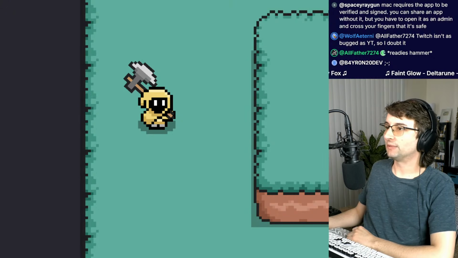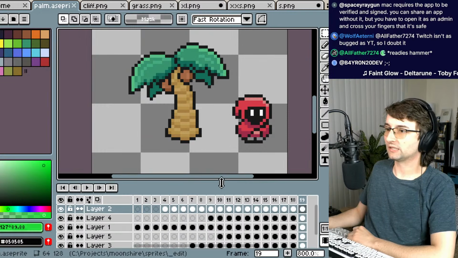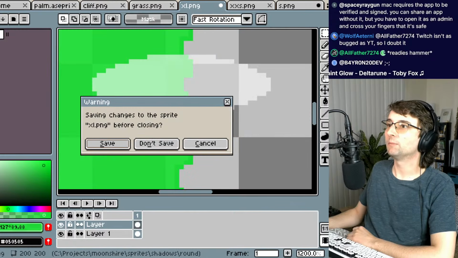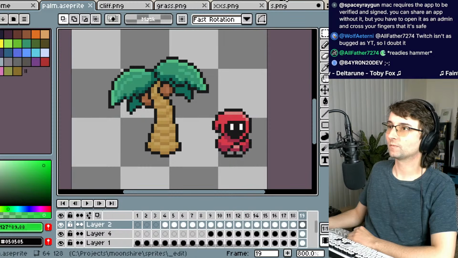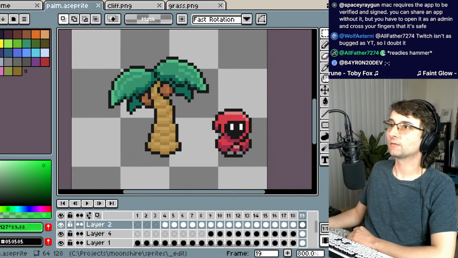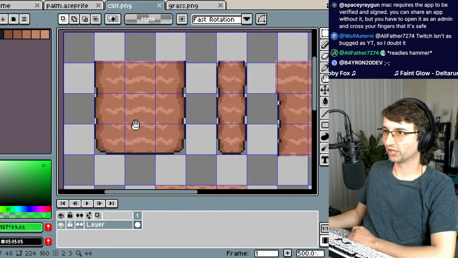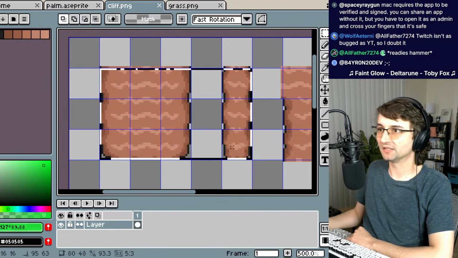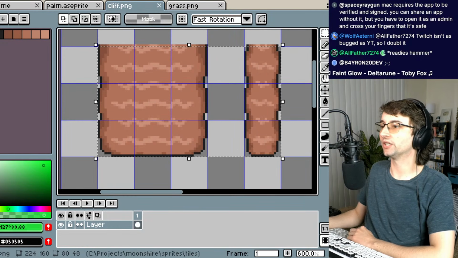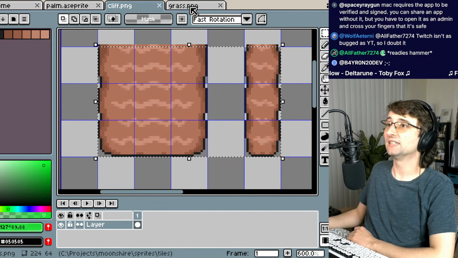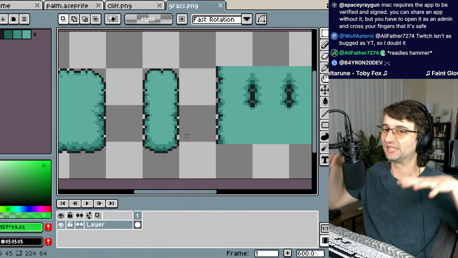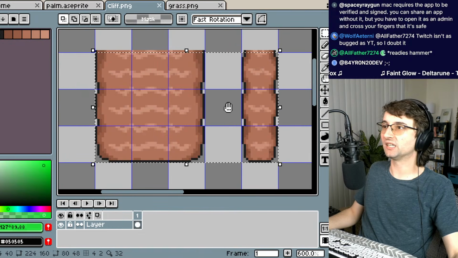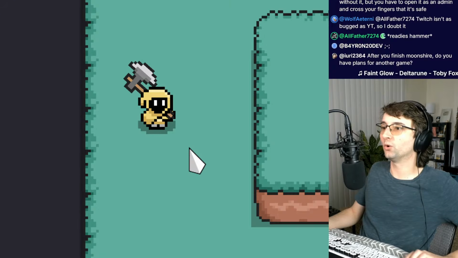Okay, for the rest of stream, I think I want to work on pixel art, because that's my good fallback. I'm going to get rid of all these things that are open, but I want to talk about my tile sets. The way I've been rendering these tile sets is really clever. I was able to tone down the number of tiles that you need to just these. These are the only tiles that you need to render the cliff sides. And then this is the cap that sits on top of the cliffs. And it combines these two sprite sheets together to render out the whole level.